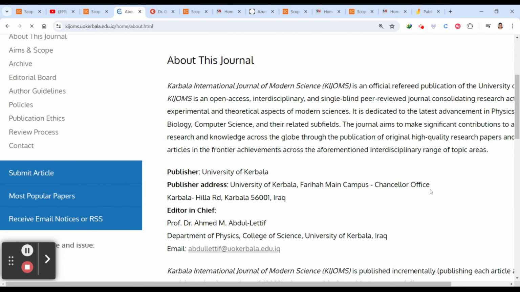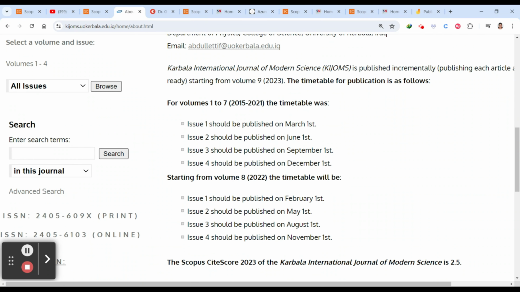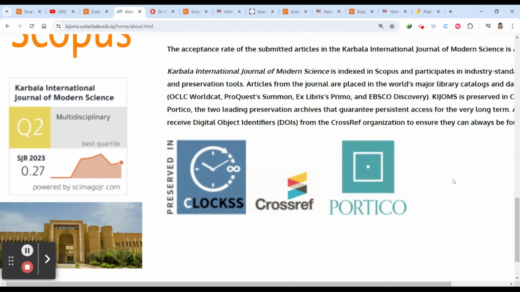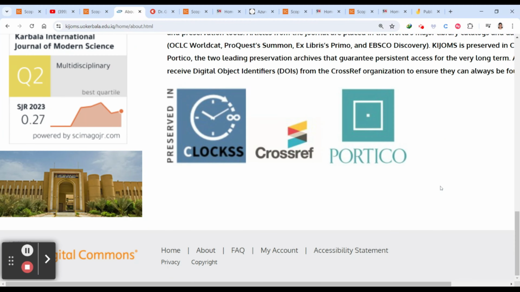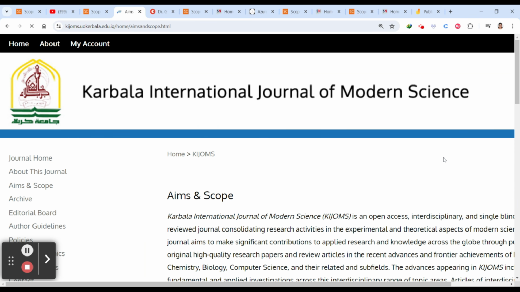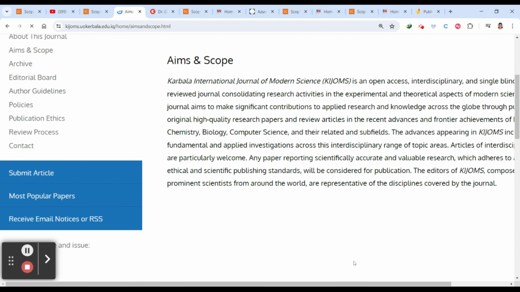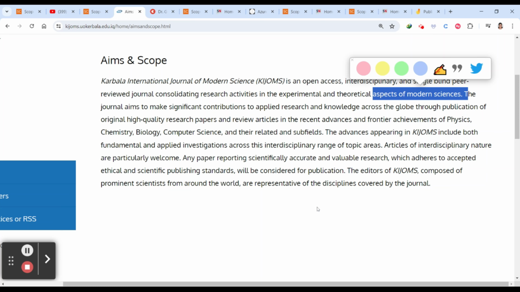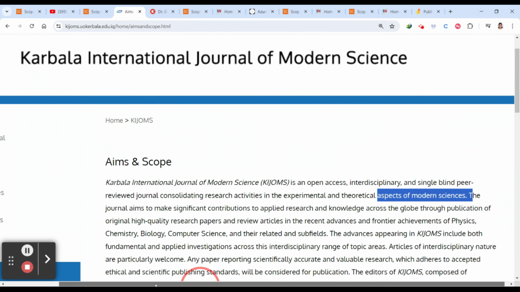You can find how many issues they are publishing per year. I think they have 4 issues per year. And you can see that this is a Q2 journal. It's a multidisciplinary journal, and if you want to see what the scope of the journal is, you can go here to understand the aim and scope, where they are covering these research areas. The range of areas is interdisciplinary, and it's high quality modern science, theoretical aspects. So you can try to submit your paper here.